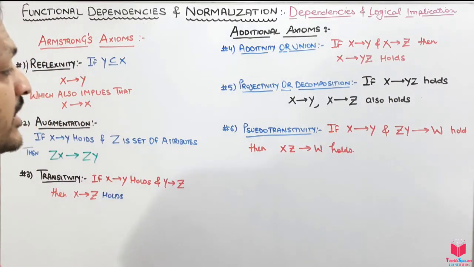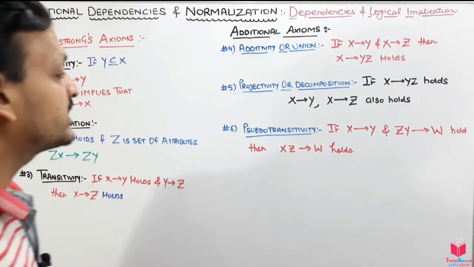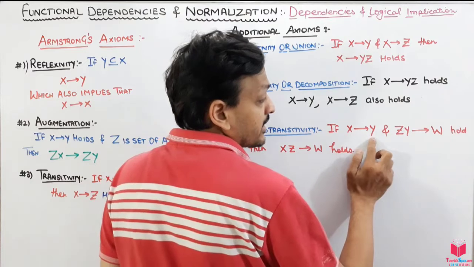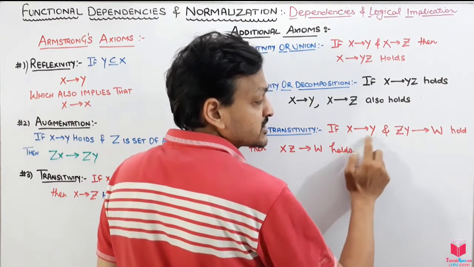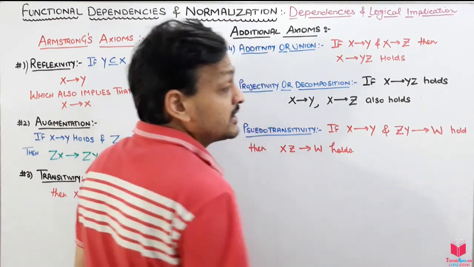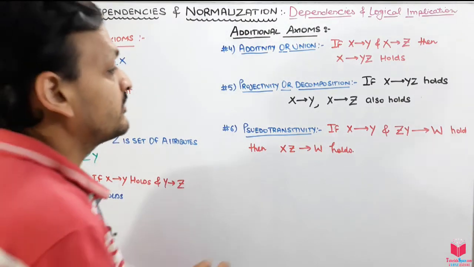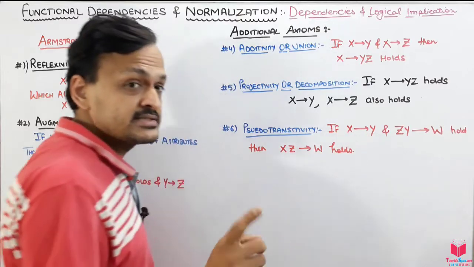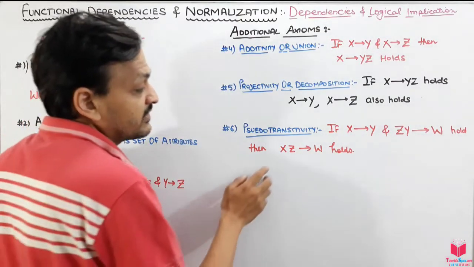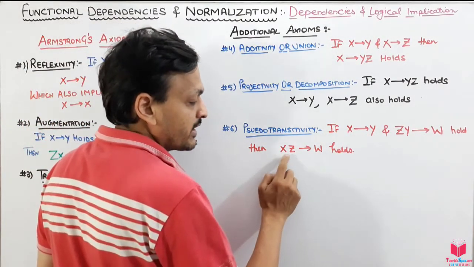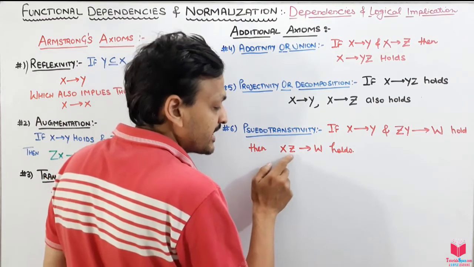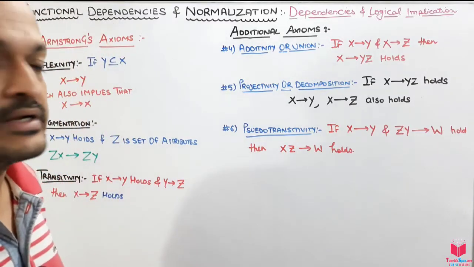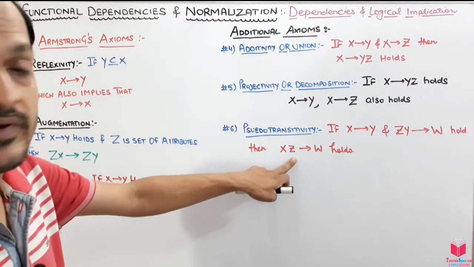Then the last is pseudo transitivity, which says that if we have x to y and zy to w, then we can replace y with x because this functional dependency exists. So the result is zx to w, meaning the w value can be uniquely identified with the combined value of xz.